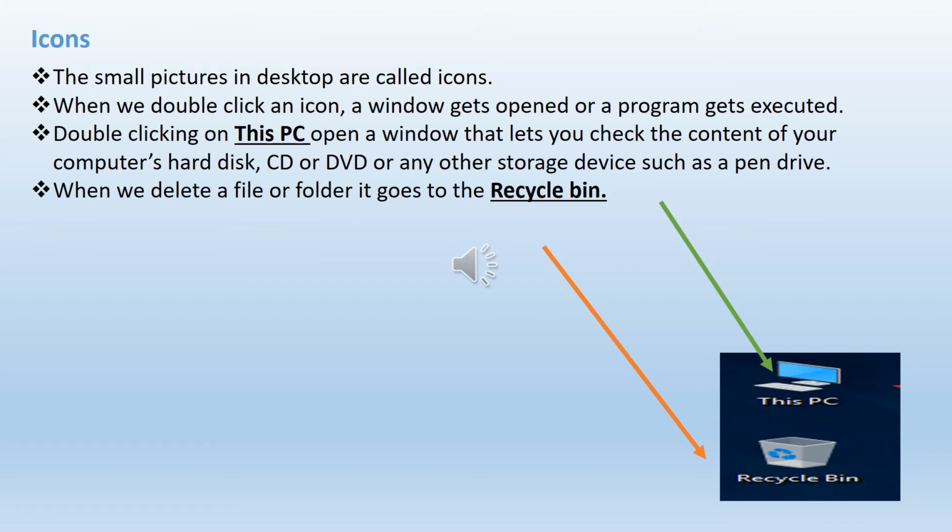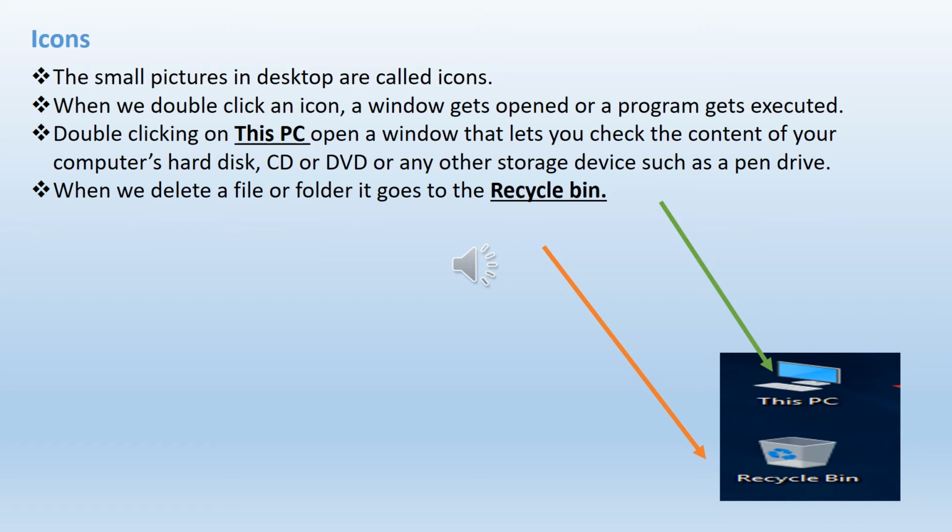So if you want to open an icon or a program, what you have to do, children, is double click. When you double click an icon, it gets opened. If you double click on a program, the program gets started. Executed means it gets started.